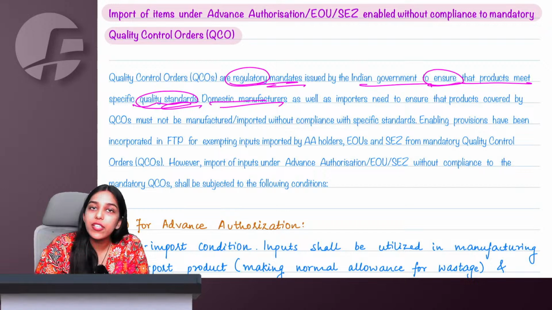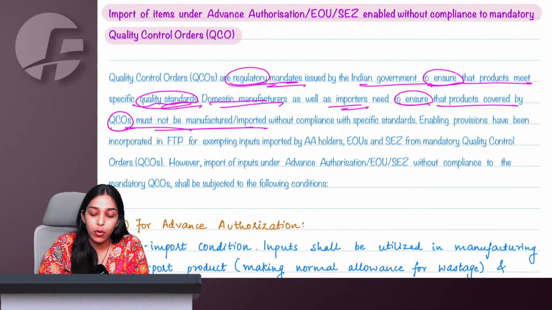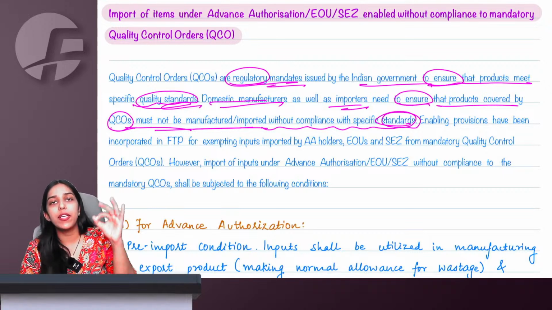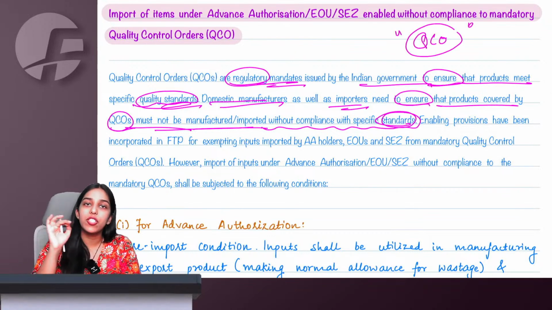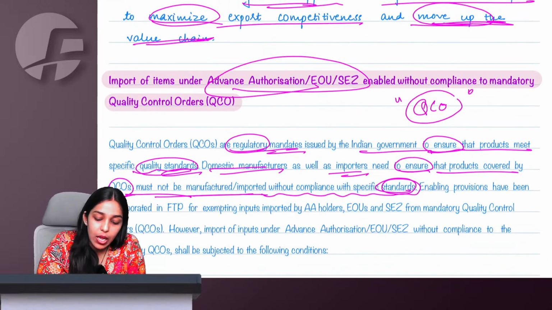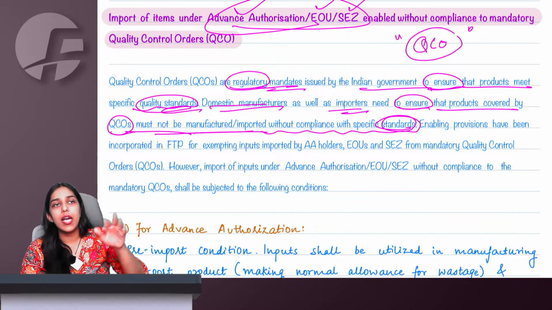So domestic manufacturers as well as importers, you need to ensure that the products covered by QCO must not be manufactured or imported without compliance with specific standards. So for the products mentioned in QCO, you will have to be compliant with the quality standards mentioned here. But now particularly for these people, advance authorization holder, EOU or SEZ people, because whatever they manufacture, India will not consume it, they are going to export it.